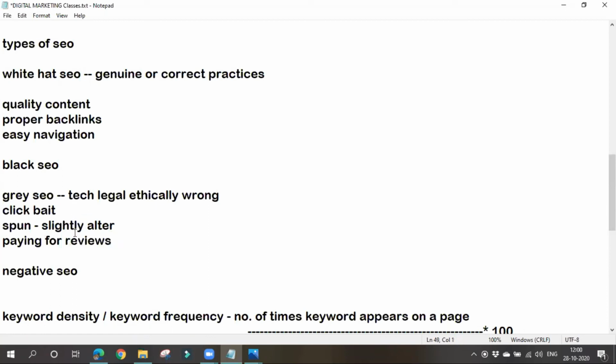So this is technically correct. Google cannot recognize whether they have paid money or not. Google will only see whether it is good or wrong. That's it, right? So paying for reviews, all such kind of things are also gray hat SEO techniques. Okay.